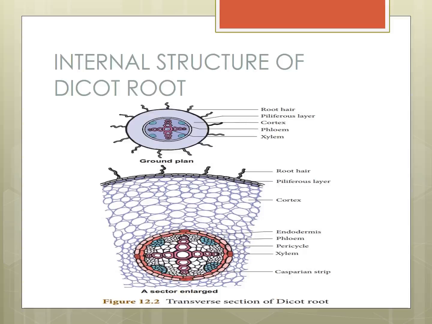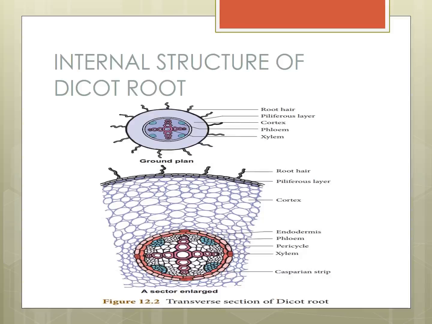Now in the first picture you see root hair, piliferous layer, the outer layer, inside it cortex, and inside that phloem and xylem. Xylem is in the center, phloem is at the periphery. Okay. Now see the second picture. Up, that is a root hair. First layer, that is the piliferous layer, the same only.